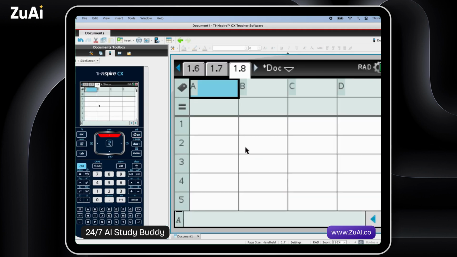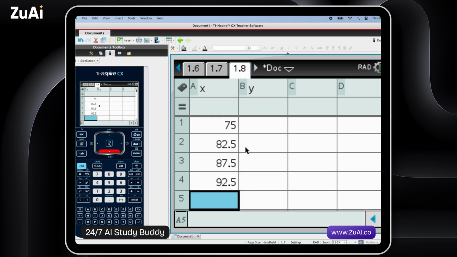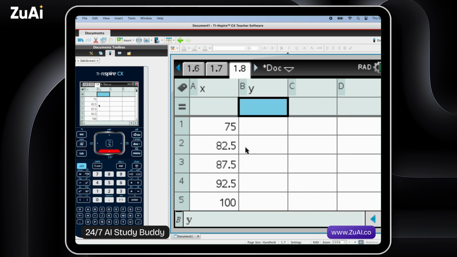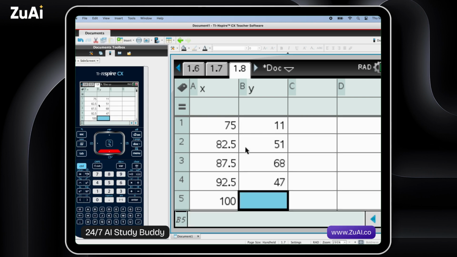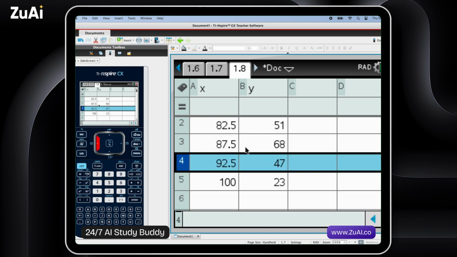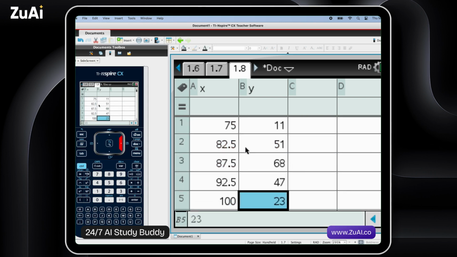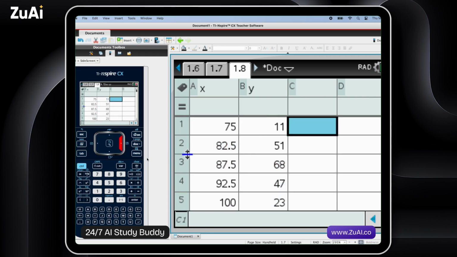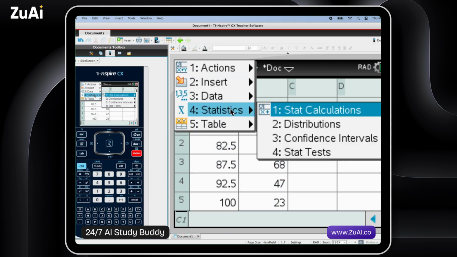and we'll set up X and Y for the movies, and we'll put our mid-interval values in: 75, 82.5, 87.5, 92.5, and 100. And then we'll put the frequency here. So there were 11 movies that had an average of 75, 51, 68, 47, and 23. In this case, we've got the runtime of these movies and then the frequency. So let's go ahead and try to find the average this way.